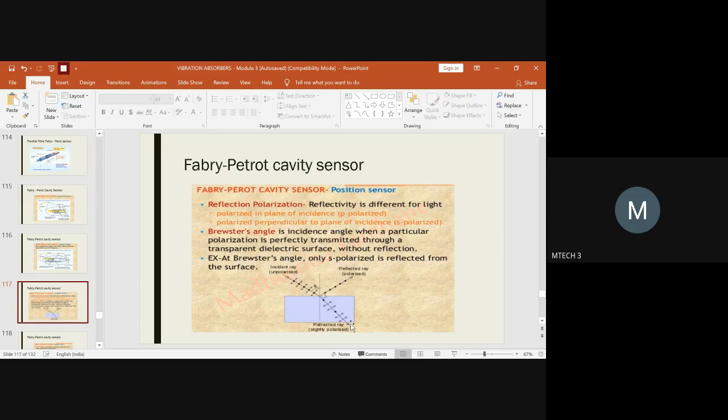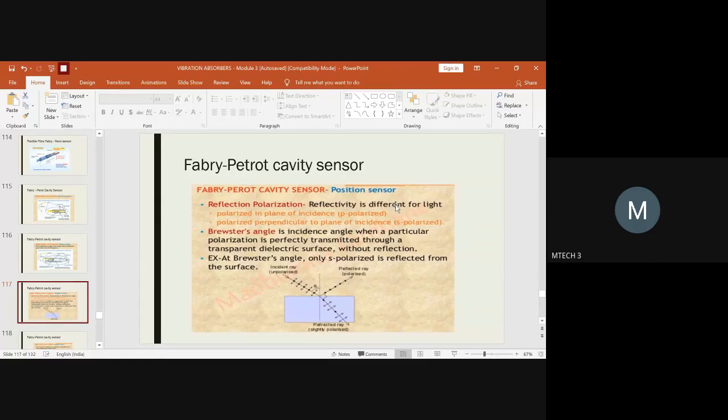If it is fully polarized, it gets reflected back. If it is partially polarized, it gets reflected in. So this is called reflection polarization. Here the reflectivity will always be different for different light. Every light will not have an equal value of reflectivity. Some might get reflected with a slightly polarized value, some might get reflected with a fully polarized value. So you have to see what is the reflectivity of the light rays you are using.